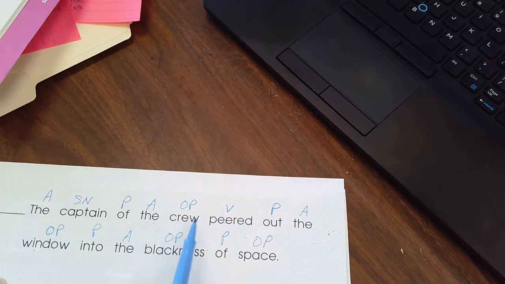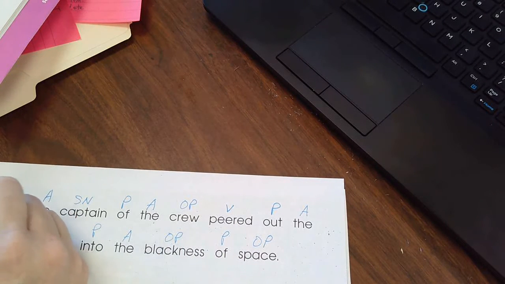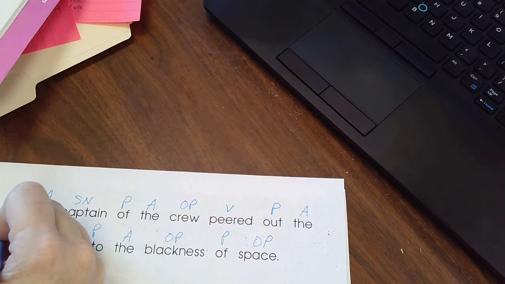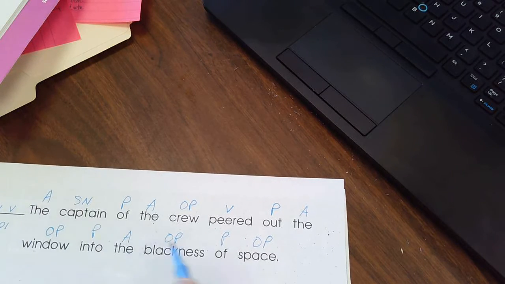Now, if you note here, some people are going to want to say that crew was a subject noun. But when you look in front of crew, you notice that there's a preposition. So that means that can't be the subject noun. The crew did not peer out. The captain peered out. All right, subject noun, verb, pattern 1.